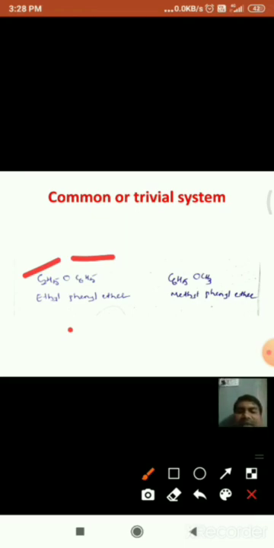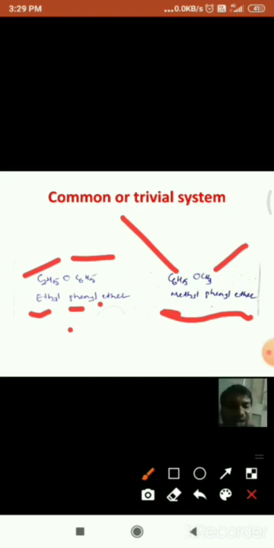Hence the name of this compound is, if you observe ethyl and phenyl, ethyl comes first, hence we have to write ethyl phenyl ether. This is the name. And next, coming to this ether molecule, here a methyl group is there, and here a phenyl group is there, hence the name is methyl phenyl ether.